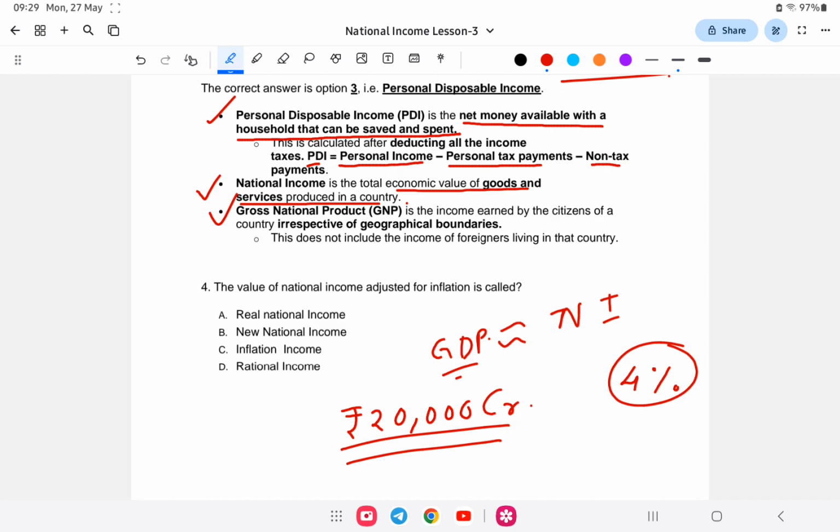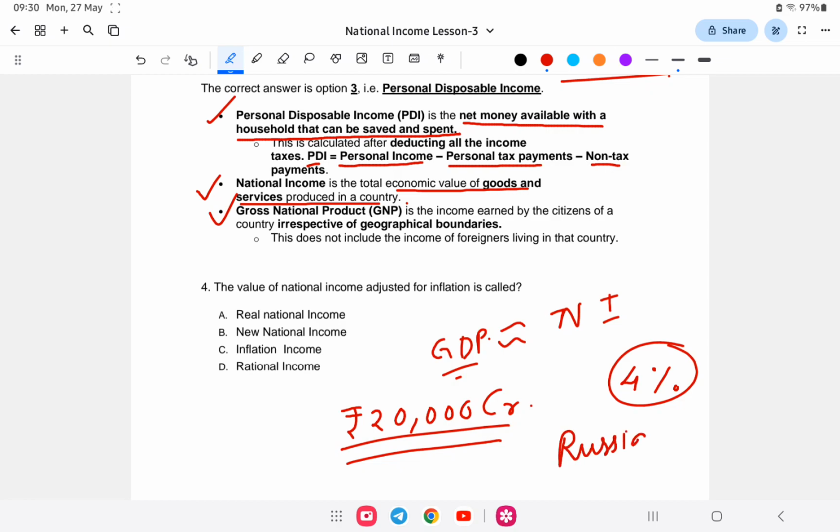When the economic condition of a country worsens, for example, now we are experiencing high inflation in the United States because of COVID-19 and the pandemic, and also in Europe because of the Russia-Ukraine war.